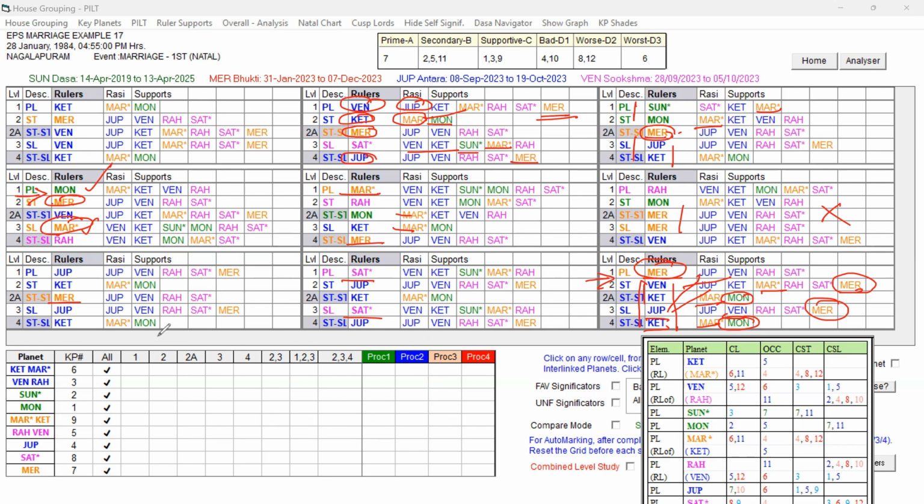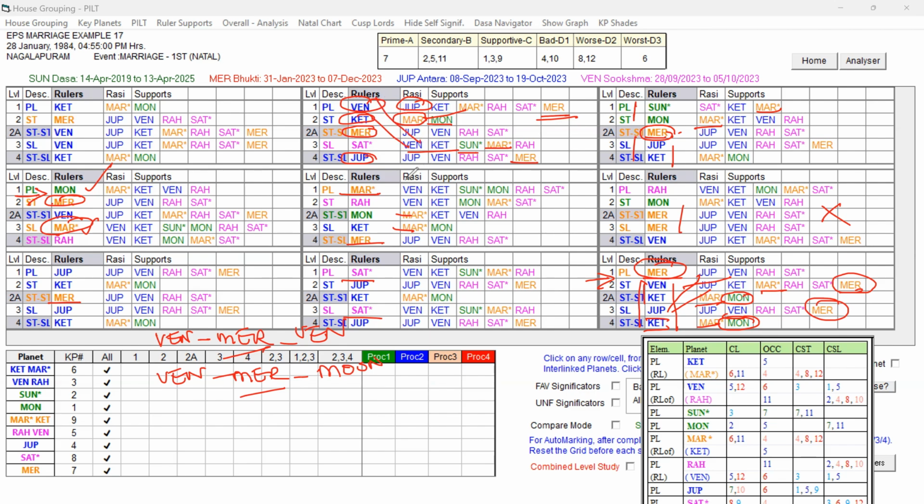So marriage happened during Venus Dasa, Mercury Bhukti, and Venus Antra. And separation happened in the same Mercury Bhukti, and Moon Antra. How has the Mercury Bhukti given marriage and also separation? Under Mercury Bhukti, the favorable key planets Venus and Ketu and Jupiter are playing a role only for this, and the unfavorable Mercury is playing a role not straight away, only to a level, and other planets are supported by the favorable key planet in its supports, forming ruler link.